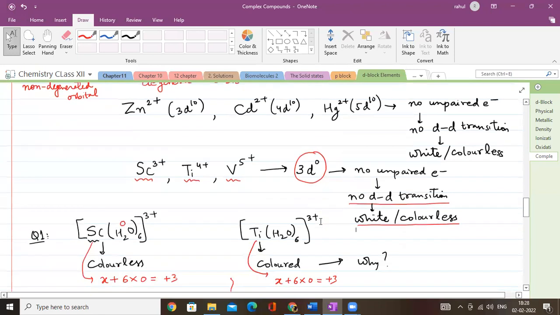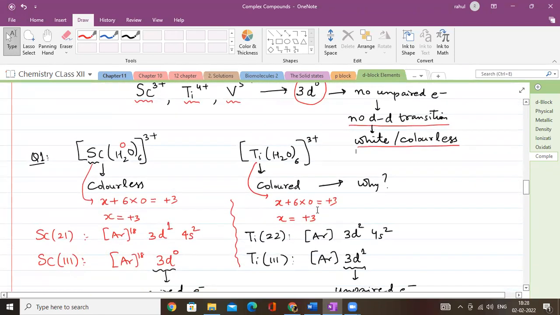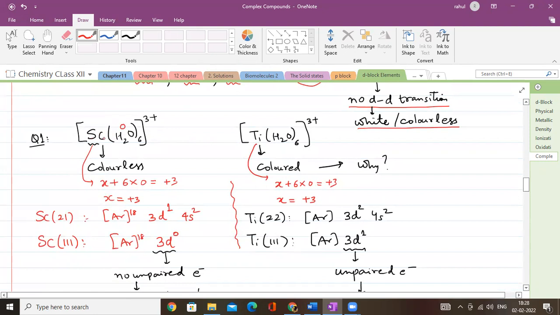There is another very good example, which of course has been asked n number of times in board. Why scandium aqua complexes? I repeat, why scandium aqua complexes? If you see, scandium aqua complexes are colorless, while titanium aqua complexes are colored. Why? If you calculate the oxidation number of scandium from here, what you will find, x plus 6 into 0, because water के ऊपर कोई charge नहीं होता बेटा, and is equal to plus 3. So x is plus 3.